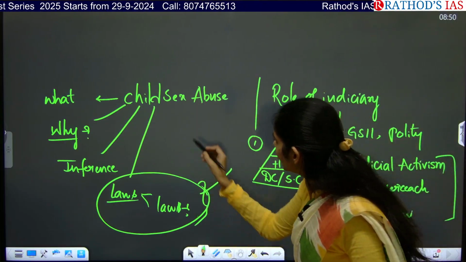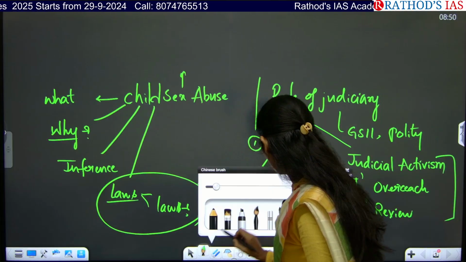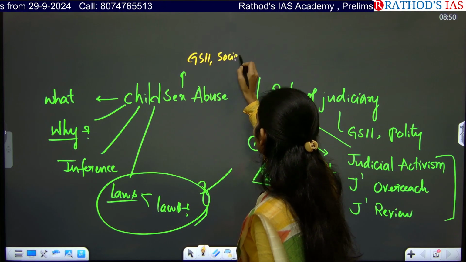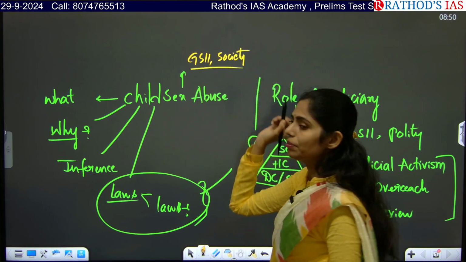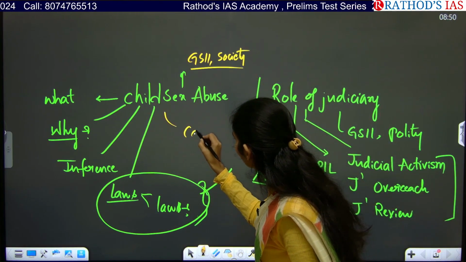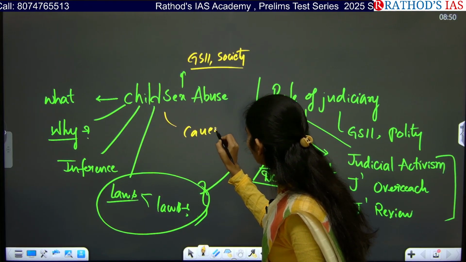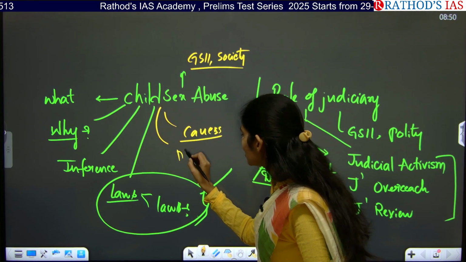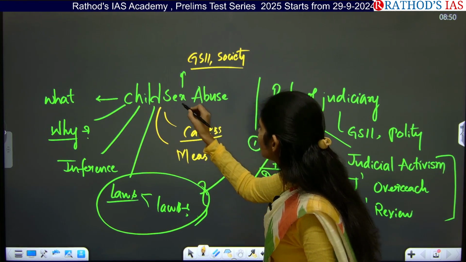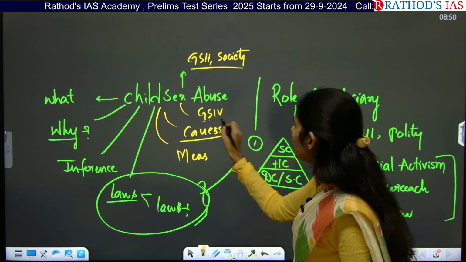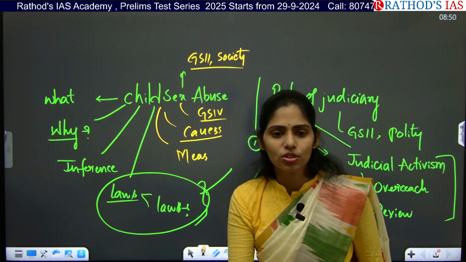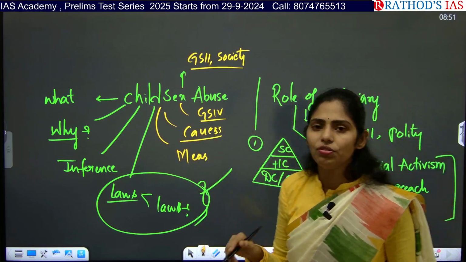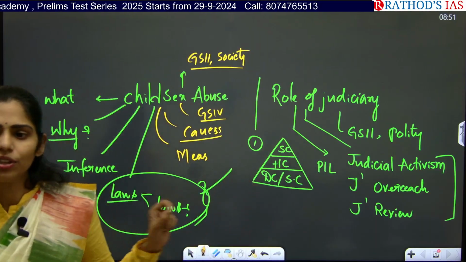Okay, so this thing you can see from your GS paper 2 under society, and you know that there is an increase in child sexual abuse. So even you can get a question regarding what are the causes for this child sexual abuse in India, and you have to see what are the measures that you can take. And this topic you can even connect from your GS paper 4 ethics. What are the attitudes regarding these child sex abusers? Okay, so this is a very holistic topic that you have to know.